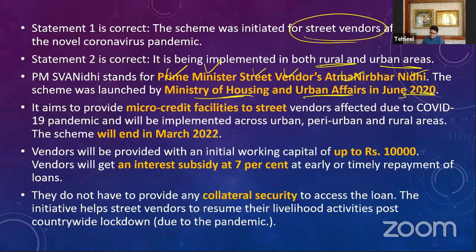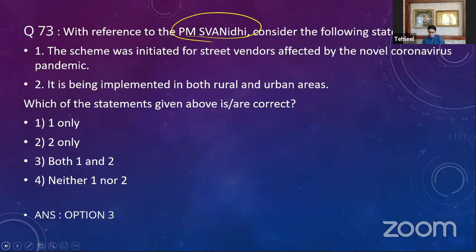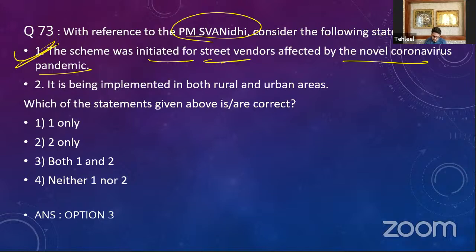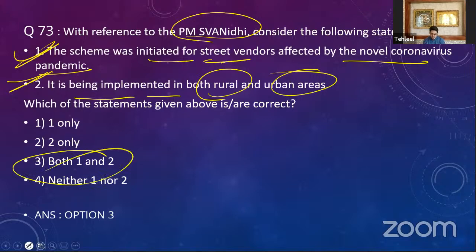They can come and just take out money, and if they pay back this money in time, then they will get an interest subsidy of 7% also. Suppose they have taken 10,000 and they are paying back in time, they will get an interest subsidy of 7%. And they do not have to give any collateral to take this loan. Now, this was your PM Swanidhi scheme. The scheme was initiated for street vendors affected by the novel coronavirus pandemic. Absolutely right. It is being implemented in rural and urban areas. Absolutely right. Both 1 and 2, an easy question.